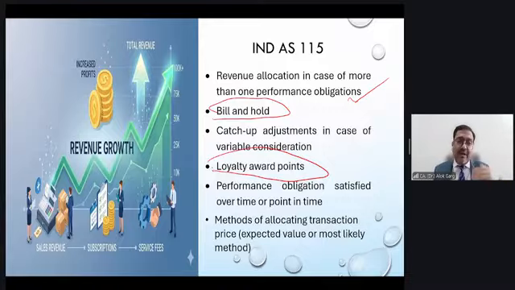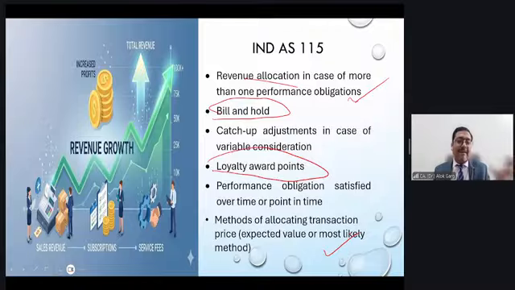Then when it comes to allocation of transaction price, like we discussed revenue allocation, you have to allocate the transaction price into the standalone selling price of the performance obligation. But if you are not able to estimate it, you have to apply the adjusted market assessment approach, cost plus margin approach, residual approach. And once everything is settled, now comes the fifth step. And the fifth step is you need to recognize your revenue at a point in time or over a period of time, right?